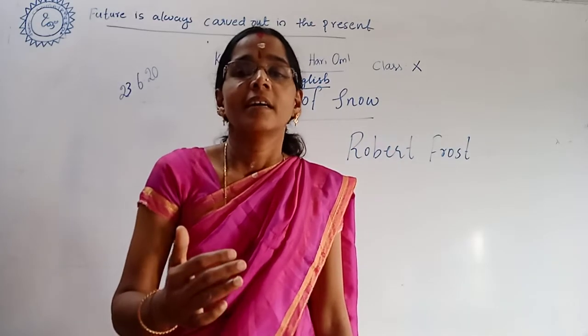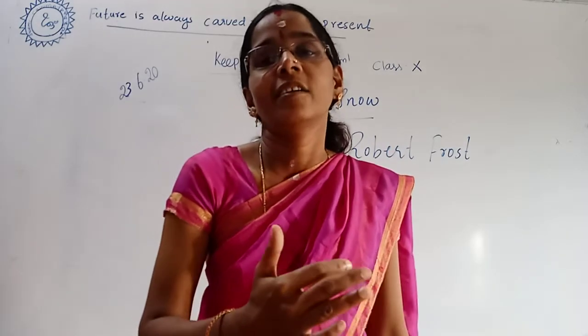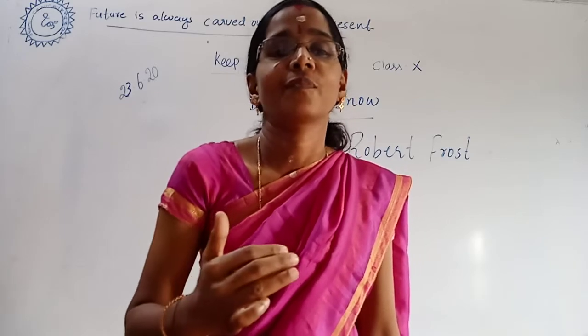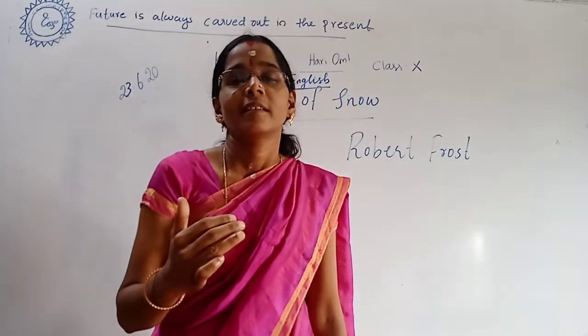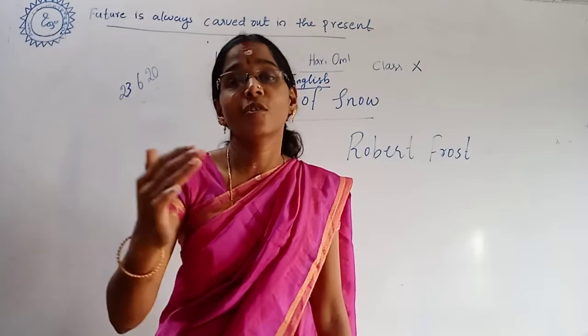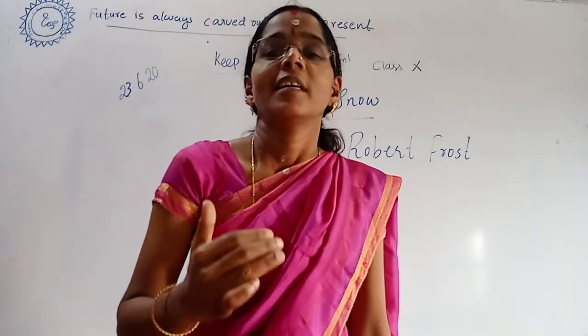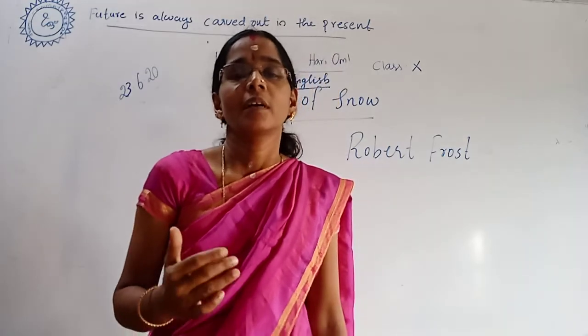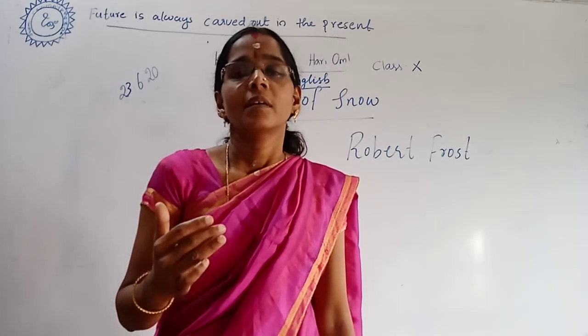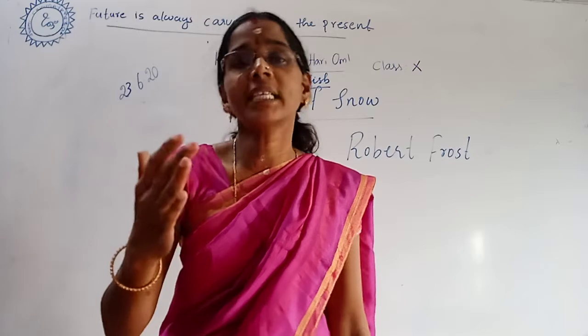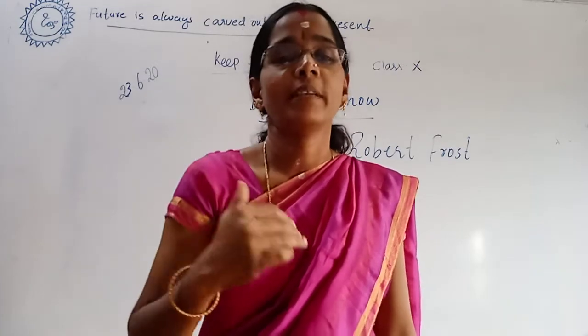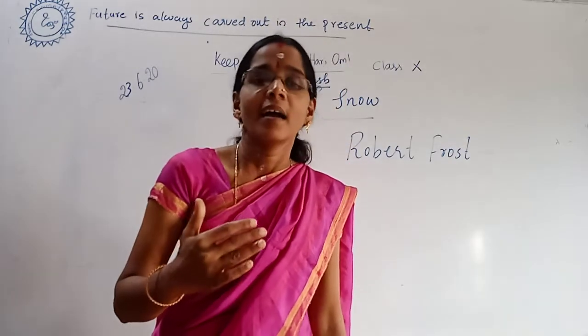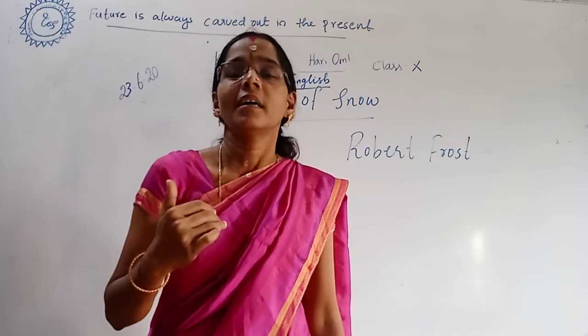But here, Robert Frost has taken the crow. He has taken the crow in his poem, Dust of Snow. Usually the crow is considered to be a bird only, with its color and its sound and everything.